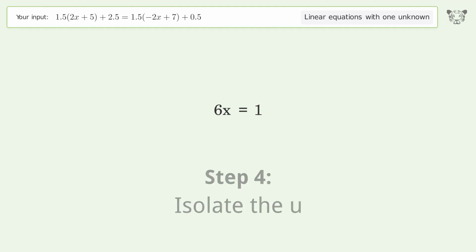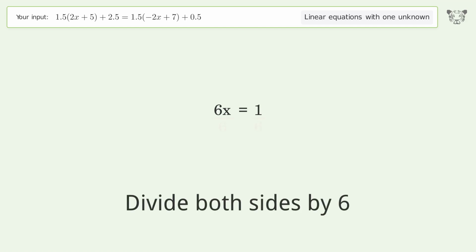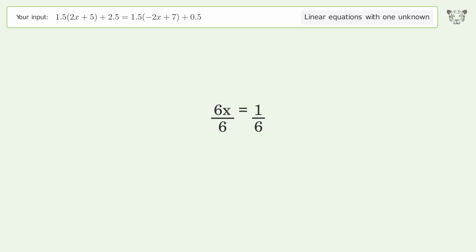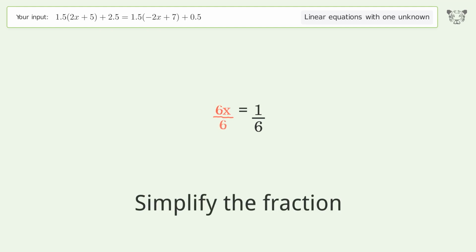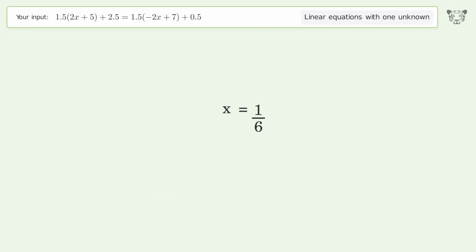Isolate the x. Divide both sides by 6. Simplify the fraction. And so the final result is x equals 1 over 6.